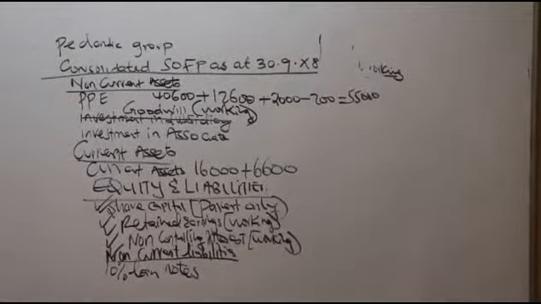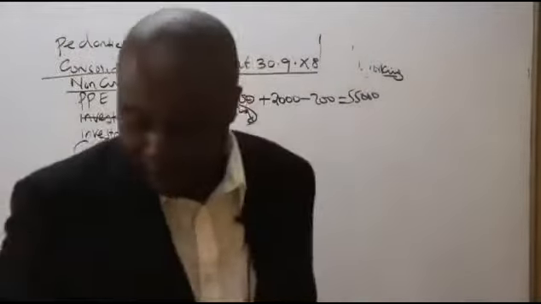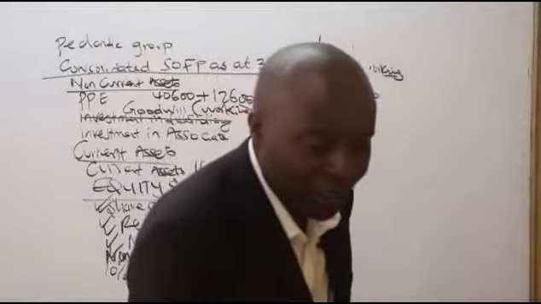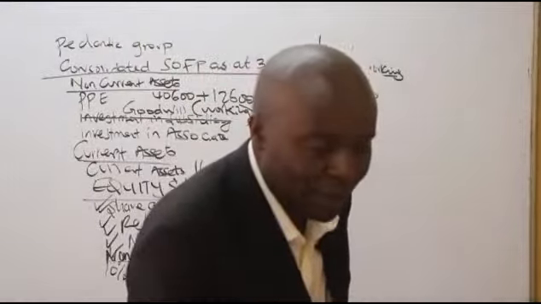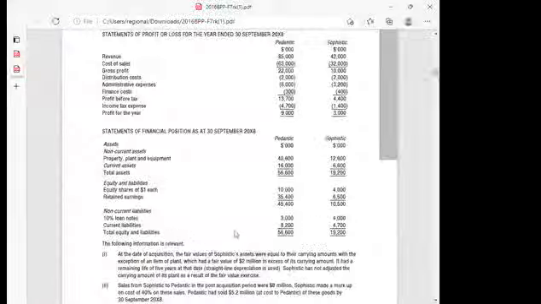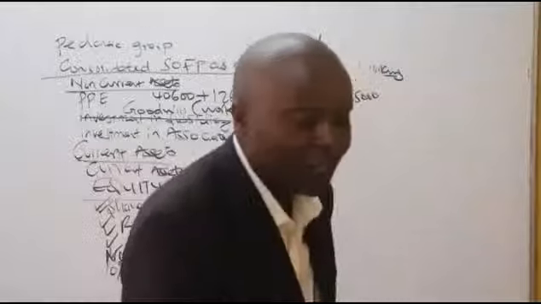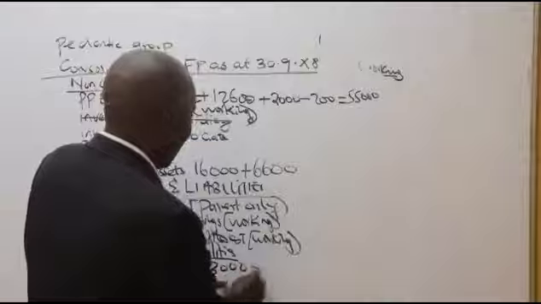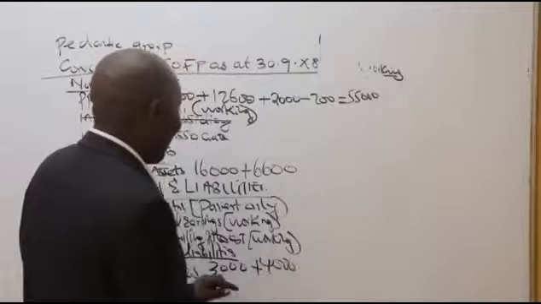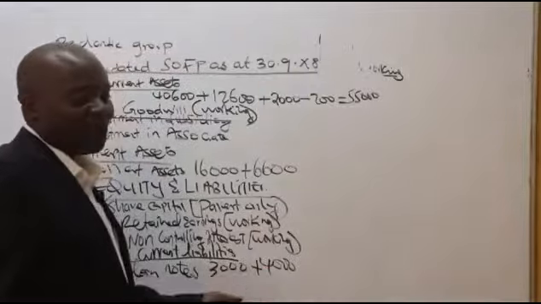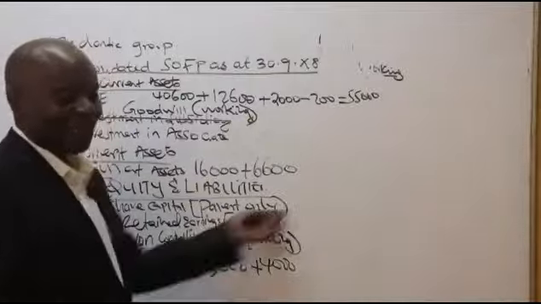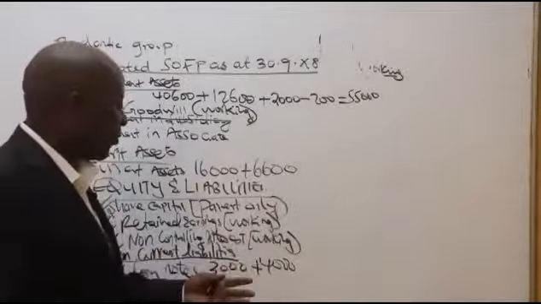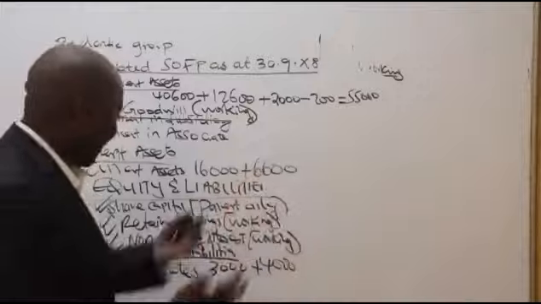Great. So the loan notes, they have told me the one of the parent, ladies and gentlemen. What do we have here? The one of the parent here is 3,000. And then we have 4,000. So I'm simply adding there: 3,000 plus 4,000. You see, this one I'll not even need to make any adjustment. These are free marks. I've got so many low-hanging fruits here, low-hanging marks that I'm harvesting.